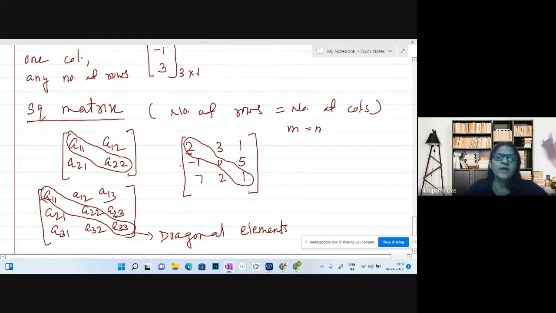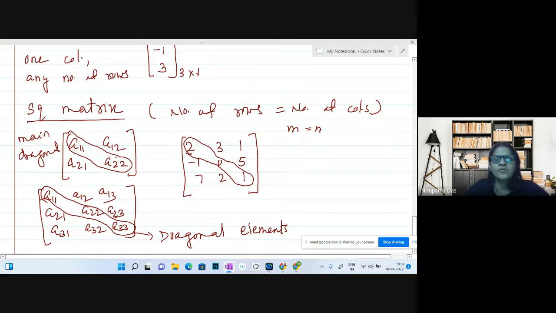In fact, you may have the question: whenever you take a square matrix, you have this diagonal, and you can have 2 diagonals. Here we can say this is the main diagonal, from left top to right bottom. Main diagonal.